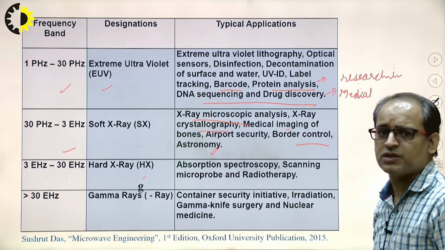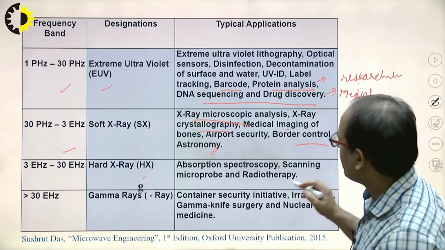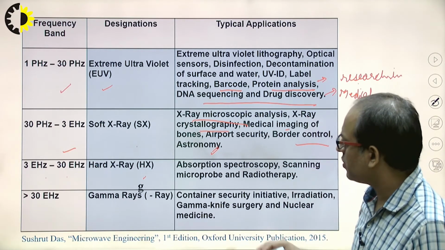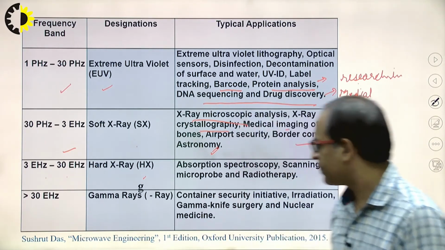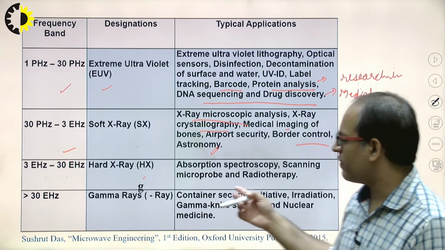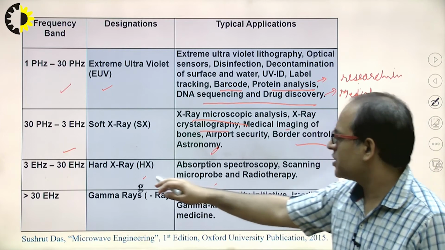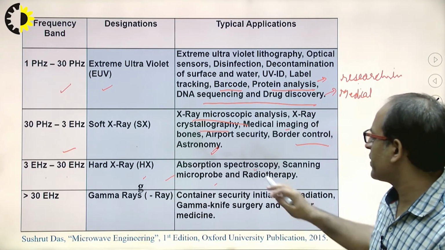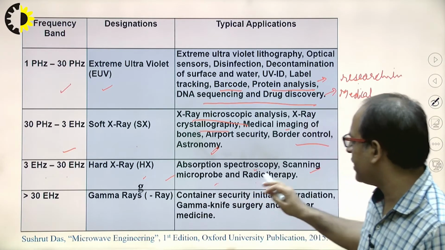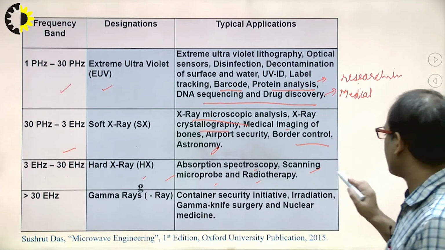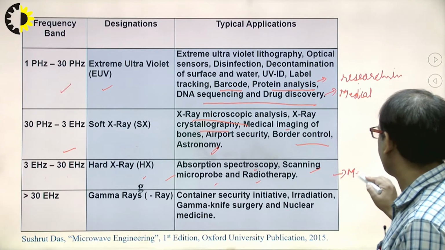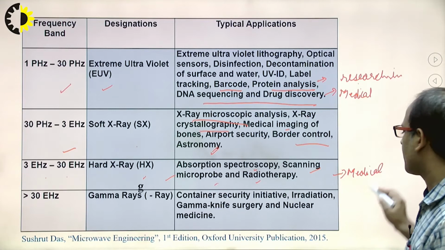That's why we do not prefer to have a CT scan or X-ray every day. Clear? And this one has applications in spectroscopy, scanning of microbes, and radiotherapy. These are also in the field of medical purposes. Clear?